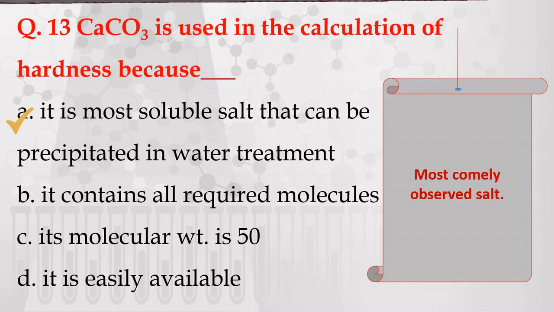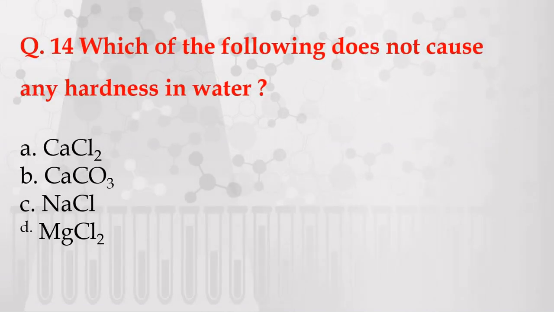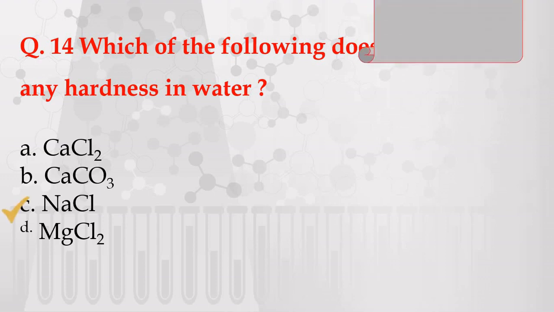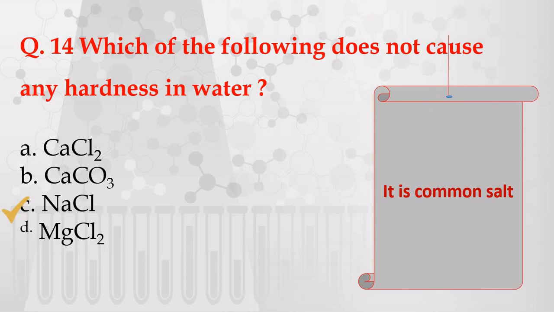Next question. Which of the following does not cause any hardness in water? Options are given: A. Calcium chloride, B. Calcium carbonate, C. Sodium chloride, D. Magnesium chloride. The correct answer is C, sodium chloride, because sodium chloride is common salt.